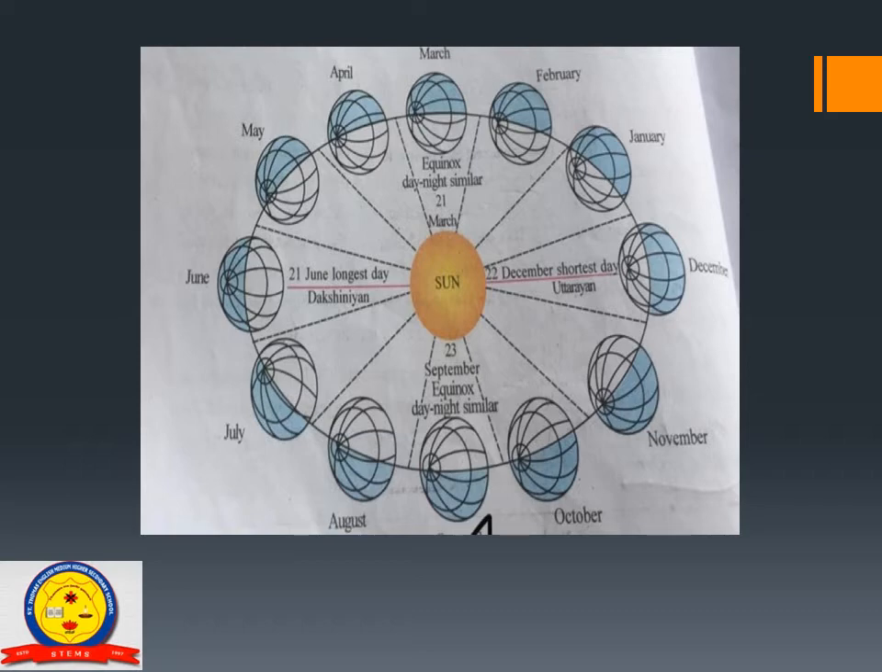And from 22nd December onwards, the direct sun rays start shifting from the Tropic of Capricorn towards north, means towards the equator, which is called Uttarayan. Thus, Uttarayan comes on 22nd December. And during equinox, sun moves towards northern hemisphere.